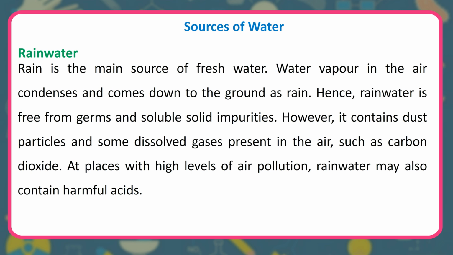Rainwater. Rain is the main source of fresh water. Water vapor in the air condenses and comes down to the ground as rain. Hence, rainwater is free from germs and soluble solid impurities. However, it contains dust particles and some dissolved gases present in the air, such as carbon dioxide. At places with high levels of air pollution, rainwater may also contain harmful acids.